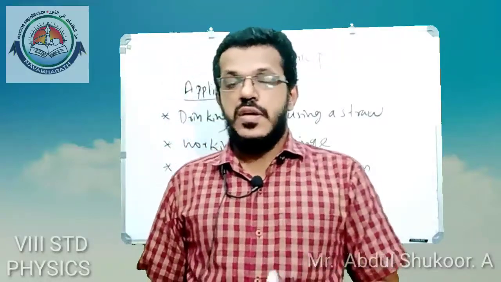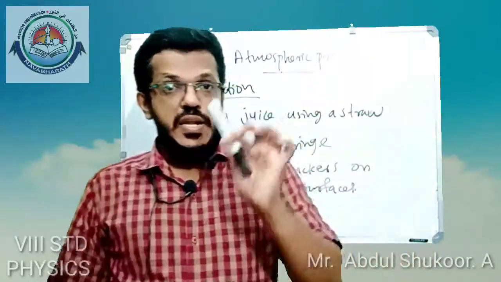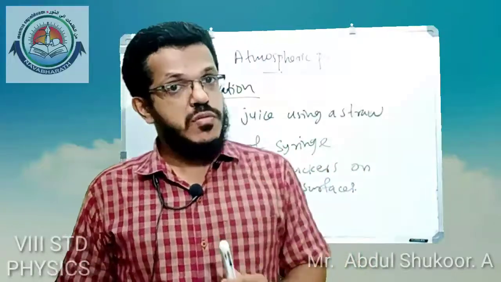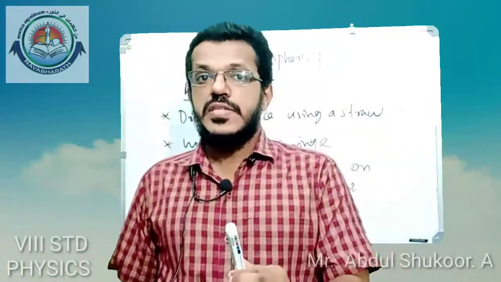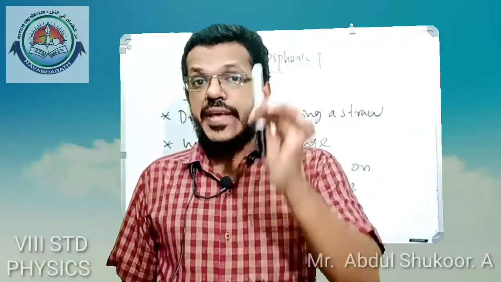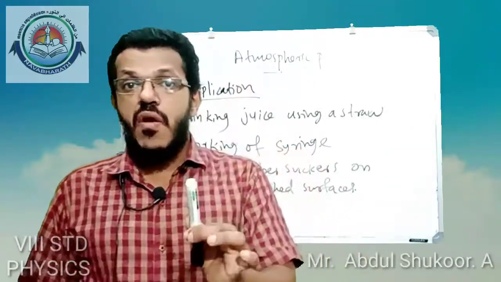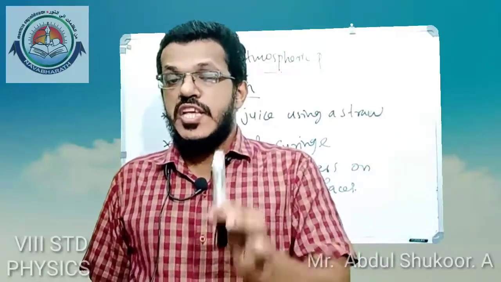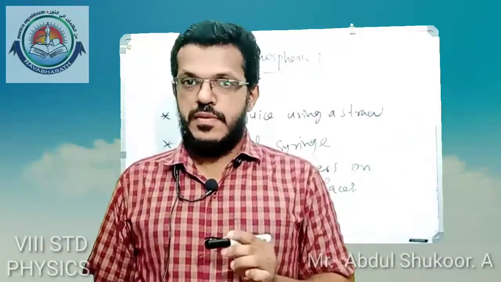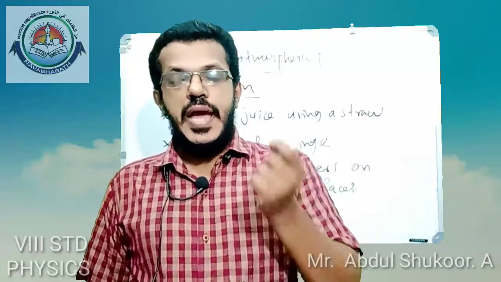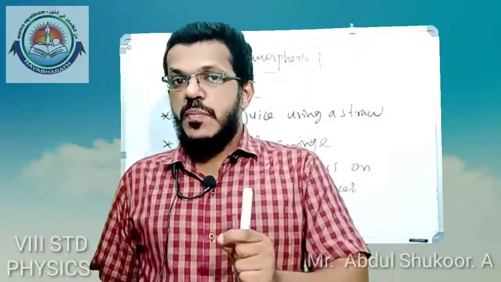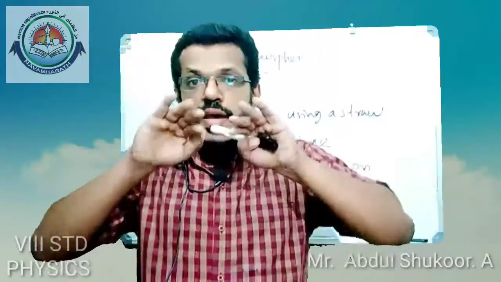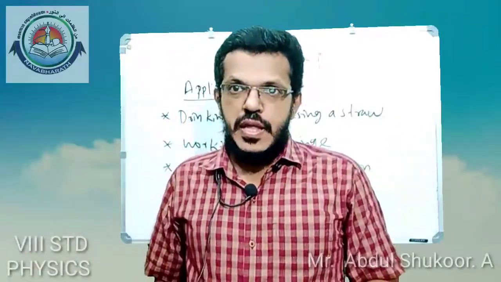These are the topics we discussed here, mainly atmospheric pressure. What is atmospheric pressure? Atmospheric pressure is the pressure exerted by the air of the atmosphere, due to its weight, on the surface of the earth. It is experienced in the downward, upward and sideward directions.